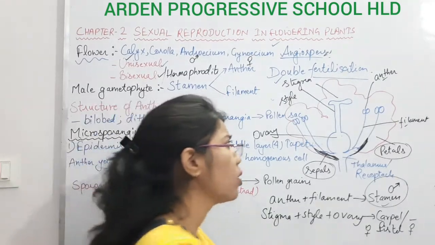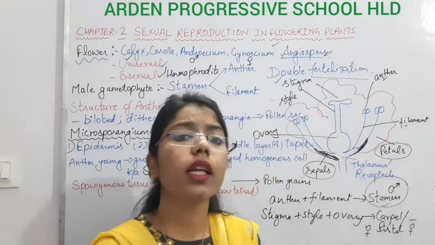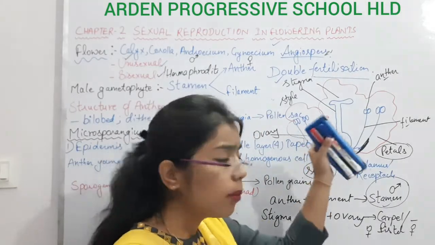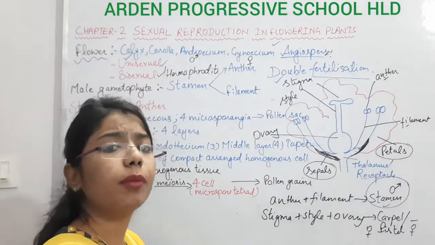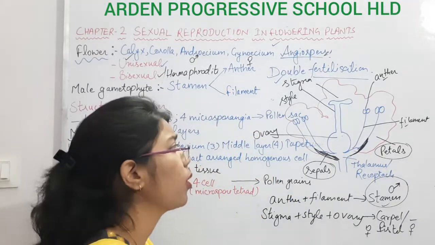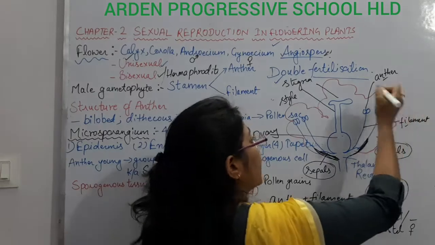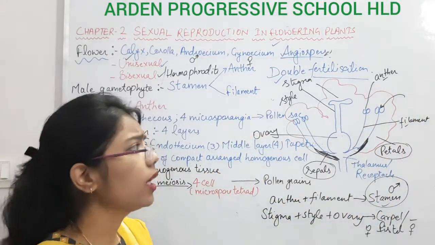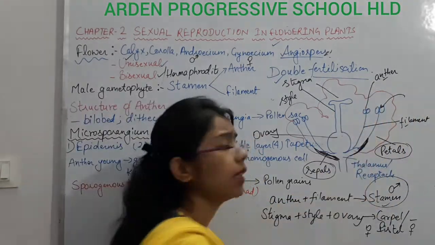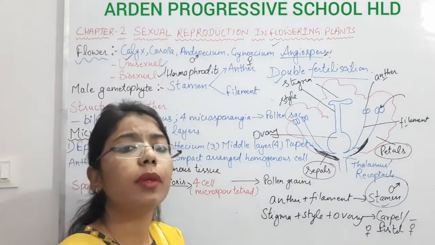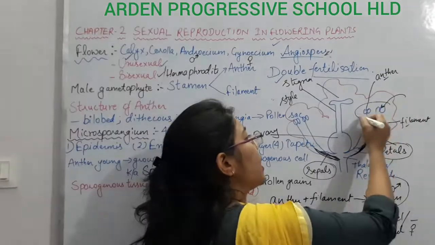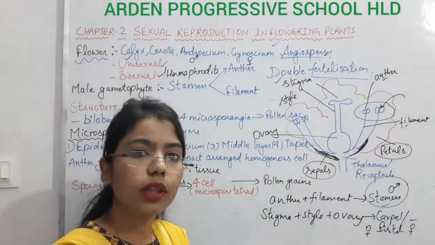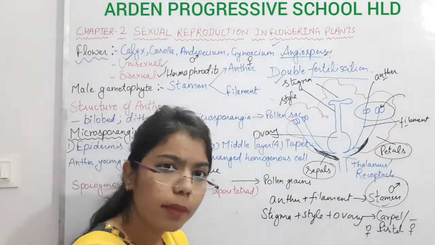Okay, so in case of plants, in case of this flower, the male gamete will be the pollen grains. So how will the pollen grains be formed? These pollen grains will be produced where? In these anthers. In these anthers, there will be formation of pollen grains. So here we will study the cross section of these anthers, what they are and how they are present.